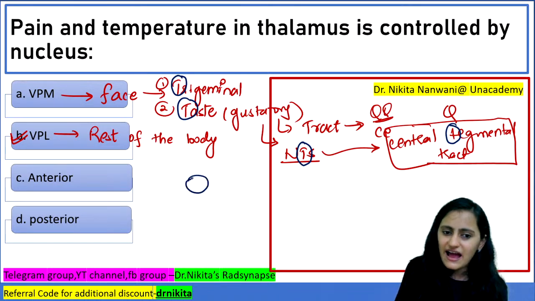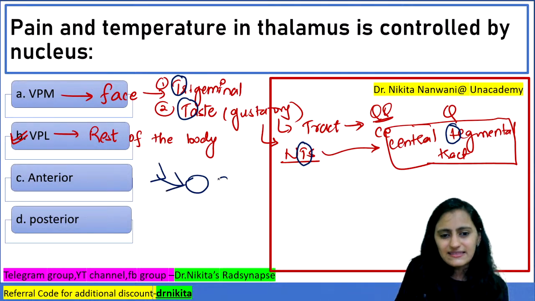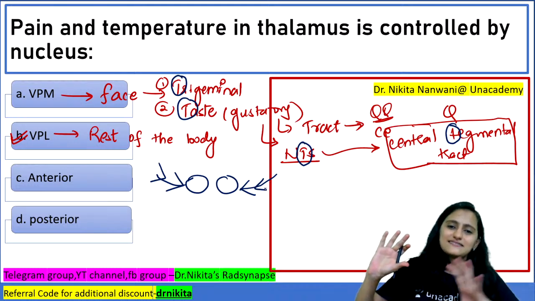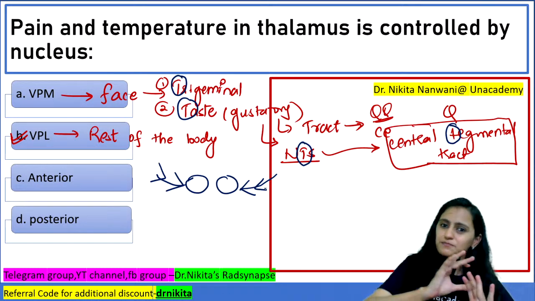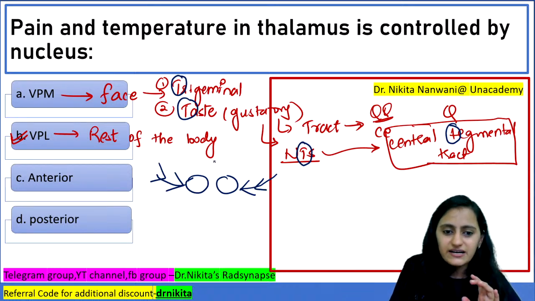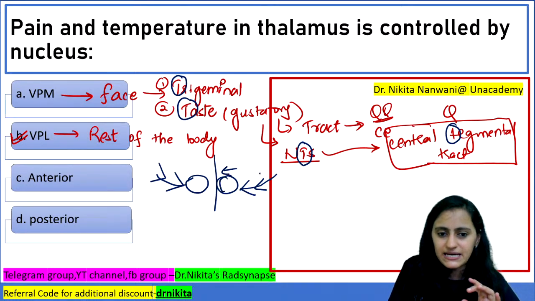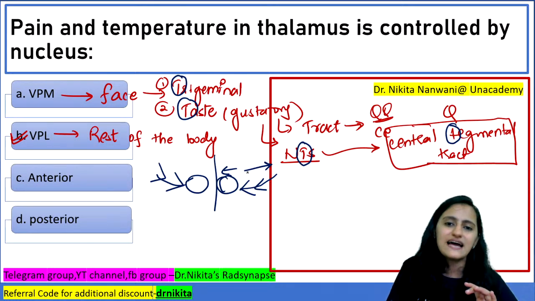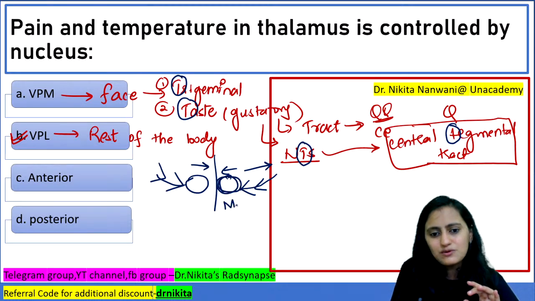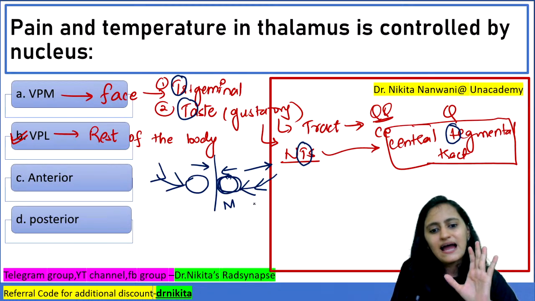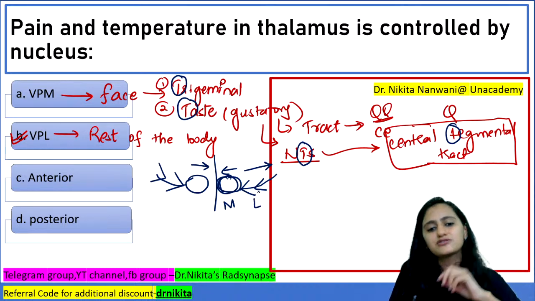So to remember, have the schematic diagram in your mind. Imagine that these are the two thalami and the person is lying like this. Imagine from an action movie, someone is doing a stunt like this. The person is horizontal, the head or the face is medial and the rest of the body is lateral. So you will remember that the medial one is for the face and the lateral one is for the rest of the body.